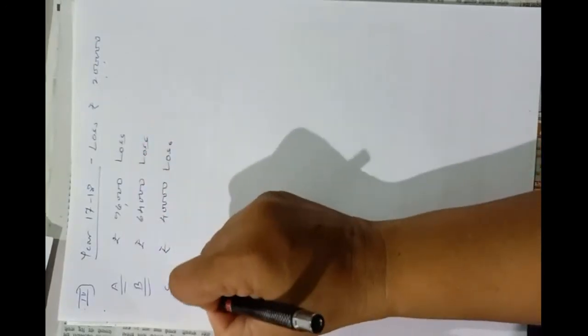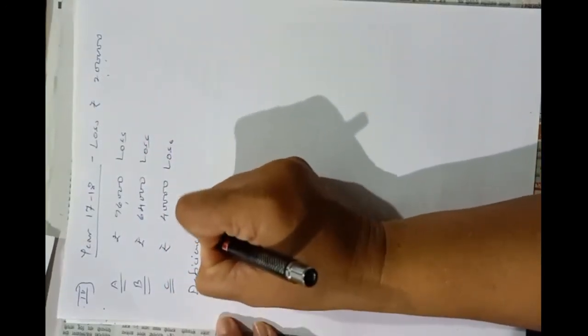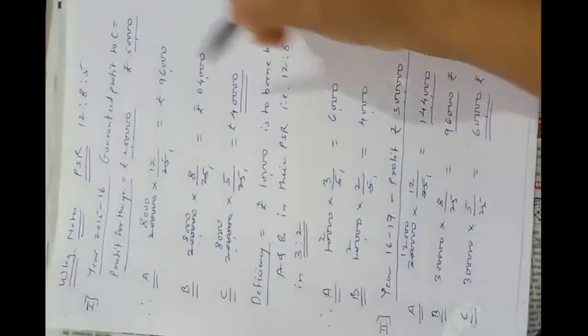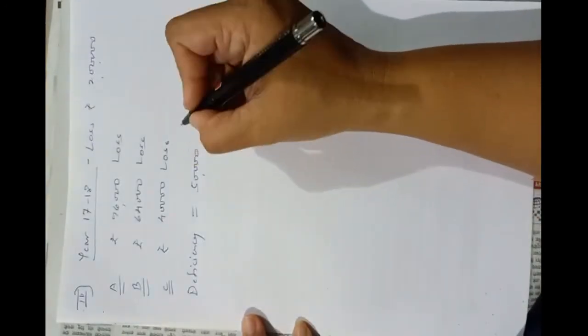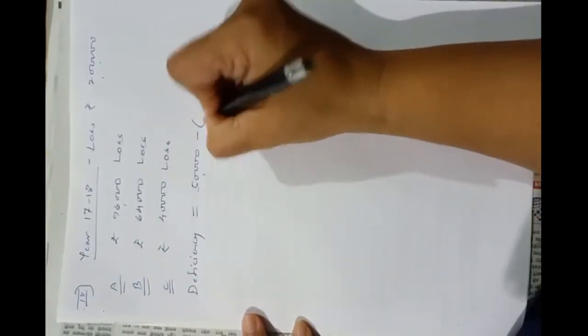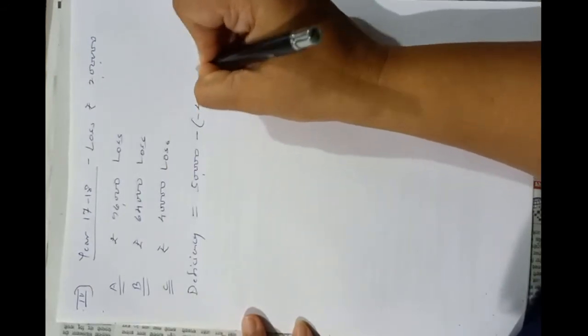So deficiency is equal to, here, 50,000 minus 40,000, 10,000 was deficiency, but here we have to give him 50,000 and he has a loss of rupees 40,000. So it is minus 40,000 because loss is a minus thing.